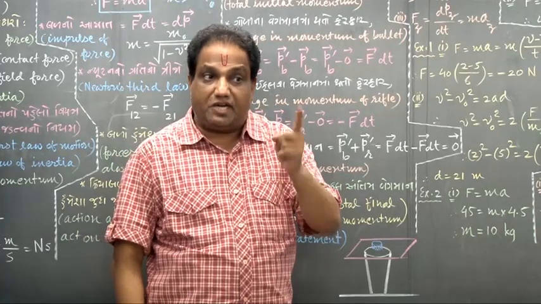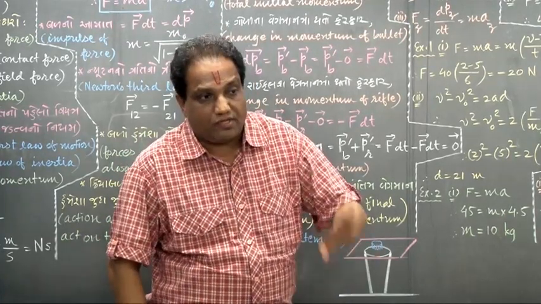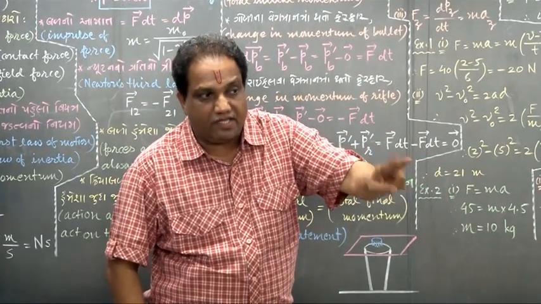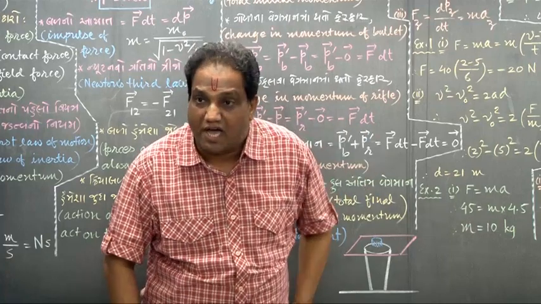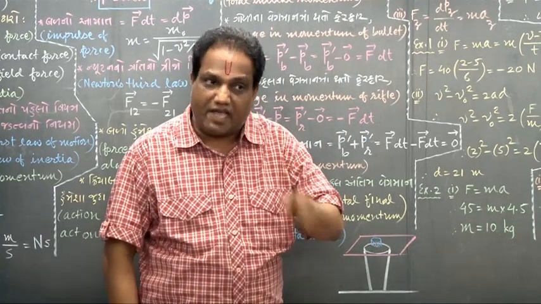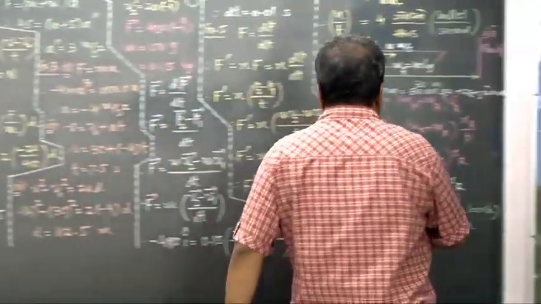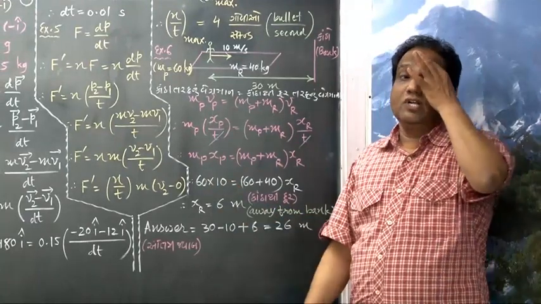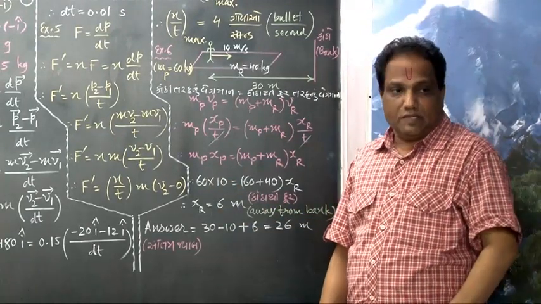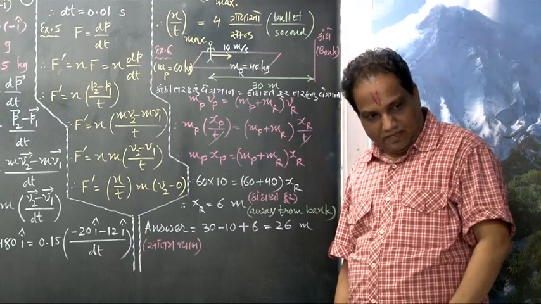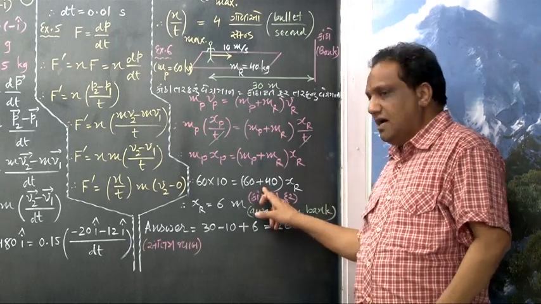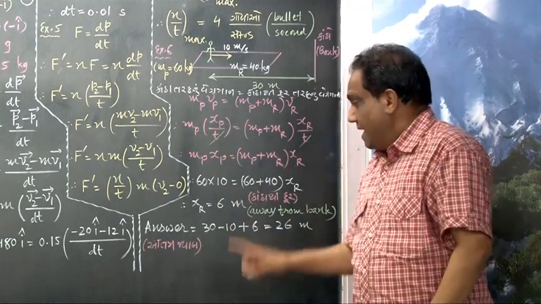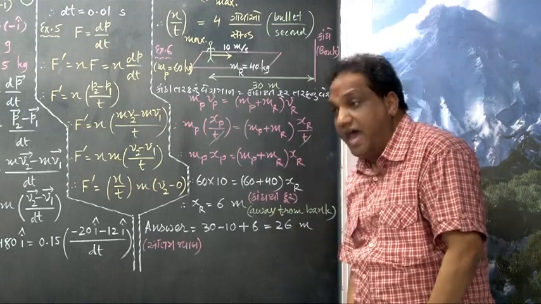Suppose they have asked at the end of 2 seconds. Then in 1 second the person is running towards the bank by 10 meters, and in 2 seconds he will run by 20 meters. So 60 into 20 is 1200, and this is 100. 1200 upon 100 is 12, the distance traveled away from the bank.